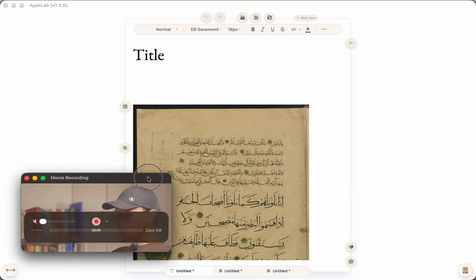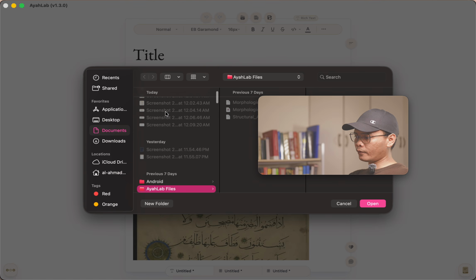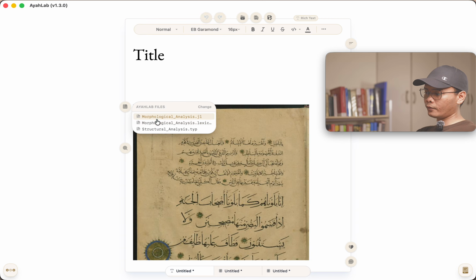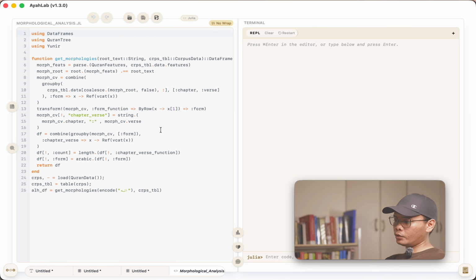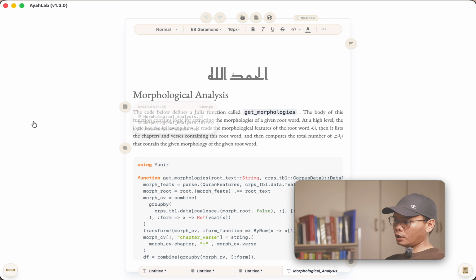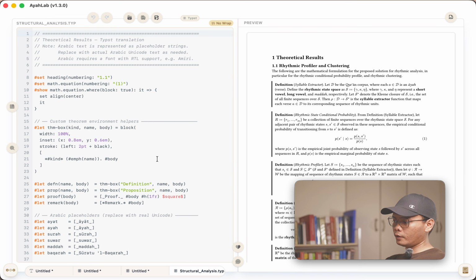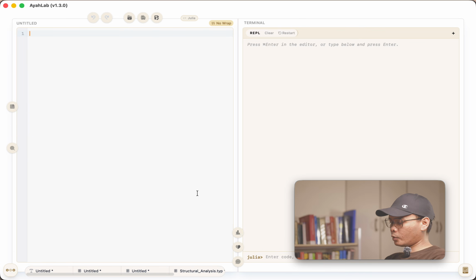Now, the other piece that I'd like to highlight is that before, right? Let me try to open a folder here, and then let me just open this. So now I have here the folders. If I open this file, I have the Julia code, and then I have here the lexical page, and then we have here the Typst example, and again another Typst example. So if I go to create another Julia, for example, sample code,